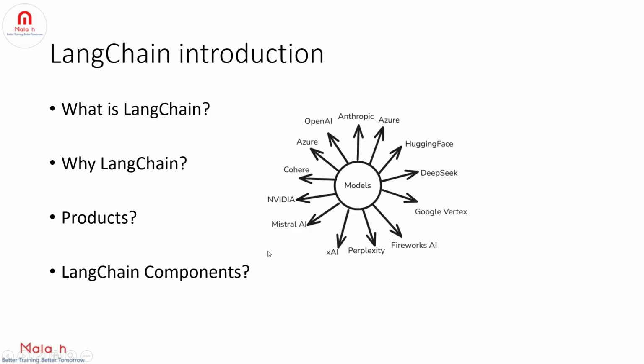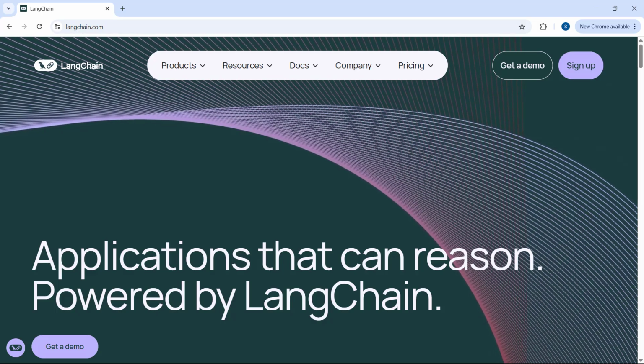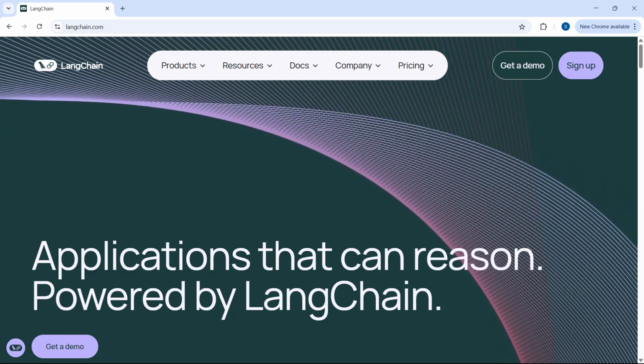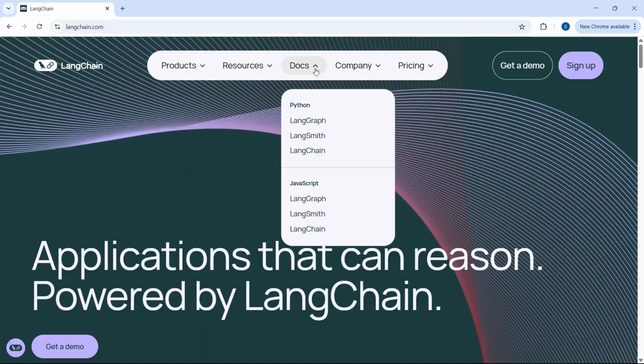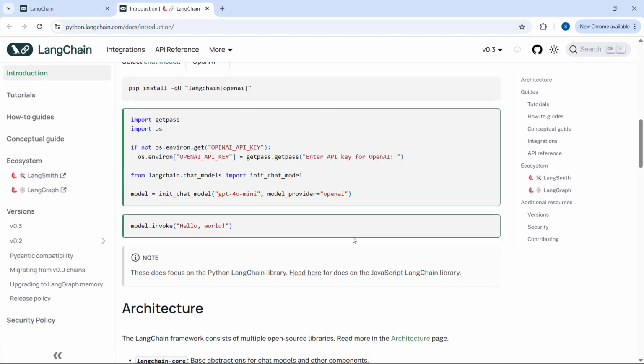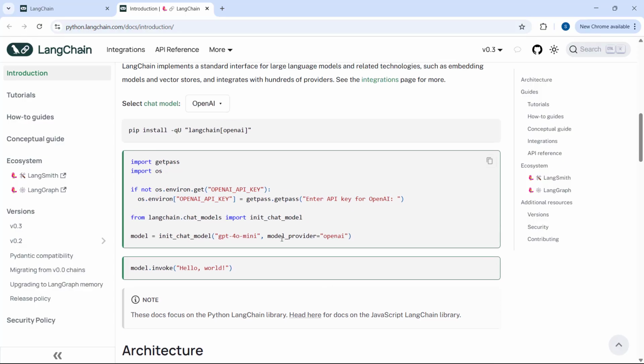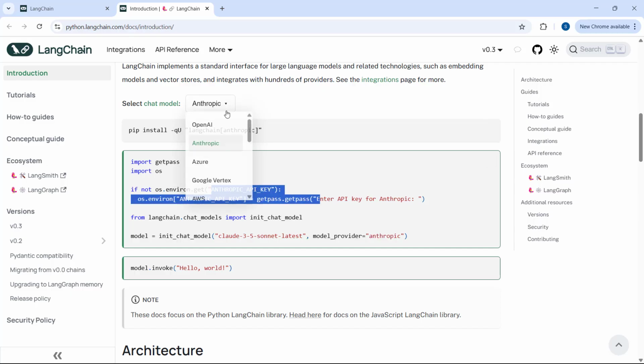So now let's go to the LangChain official website. So langchain.com, this is the official website of LangChain. Let's click on docs and click on LangChain, and here you can see this code is for OpenAI, right? And now let's say down the line you want to change the model to Anthropic. You can see the model provider is Anthropic and you'll have to change the key, right?